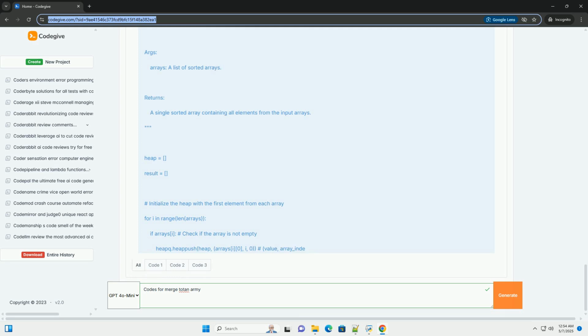Python code. Time complexity: O(n + m), where n is the length of ARR1 and m is the length of ARR2. This is because we iterate through each element in both arrays at most once. Space complexity: O(n + m), because we create a new array, merged_array, to store the merged result.